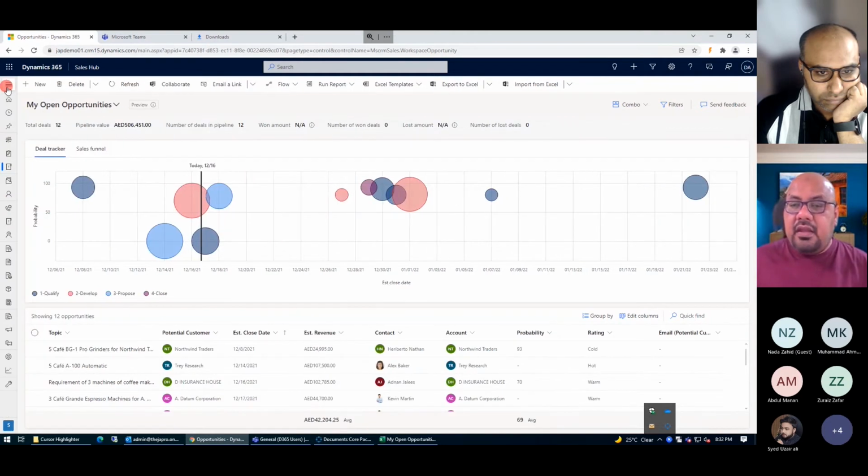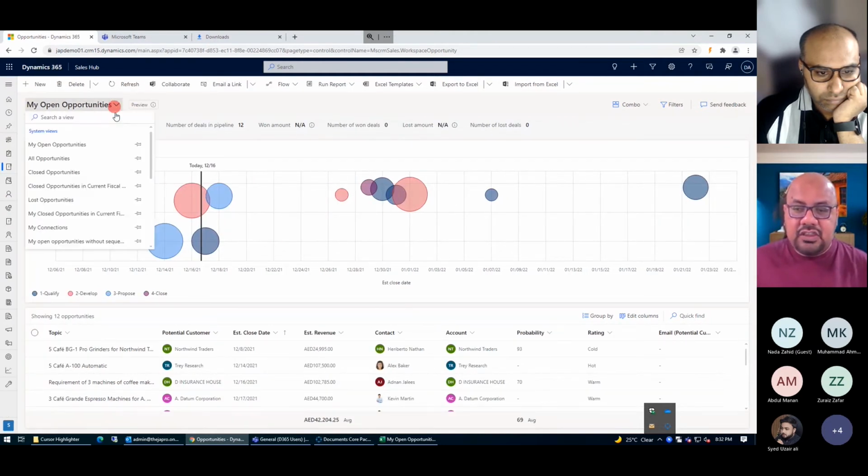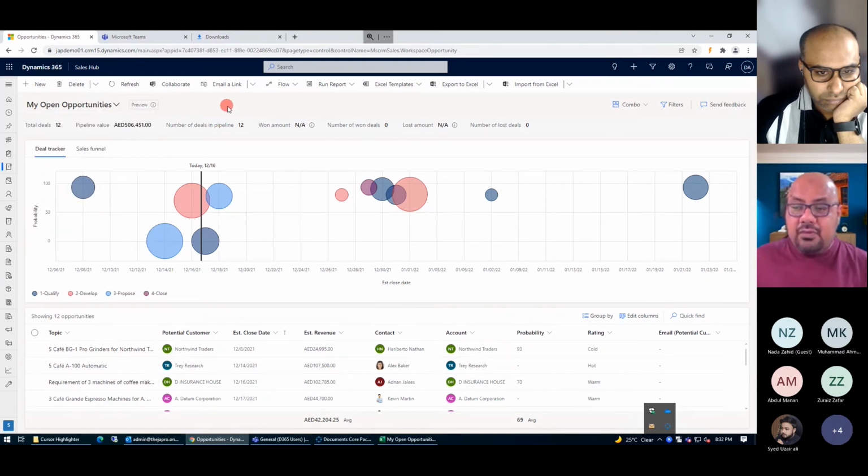From here, you should be able to see the same opportunity pattern with the same functionality. You can see all of the filter information, you can see the views that are available, and you can also use your personalized view here. If you want to see what's happening in your system, you can easily see all of the deals based on the revenue and the timeline.